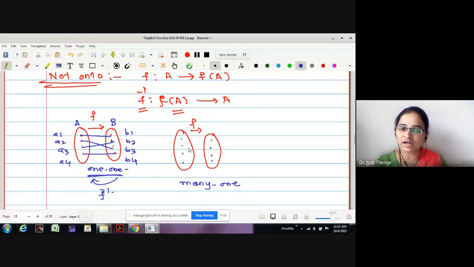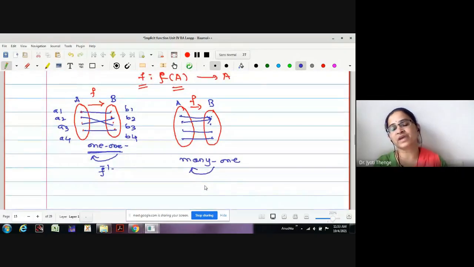Now let us check what happens in many-one. Many-one means two different elements can be mapped to a single element. Now I want to check whether the inverse is going to exist. What will happen if we try to find the inverse in this case?